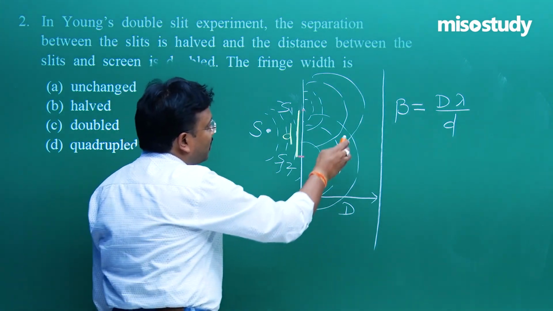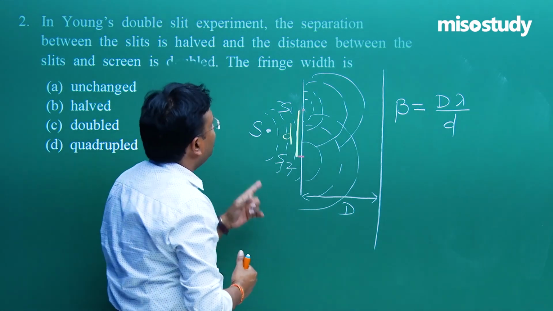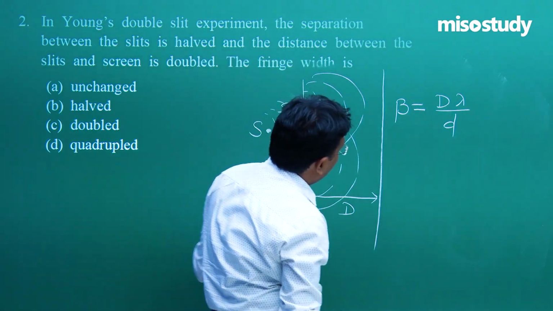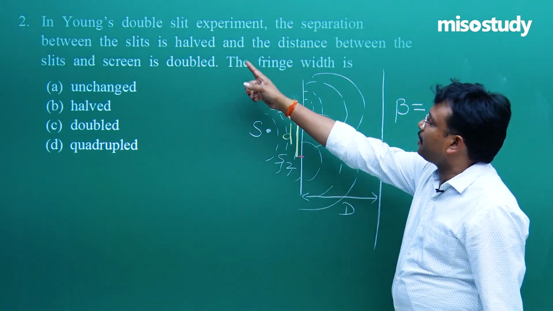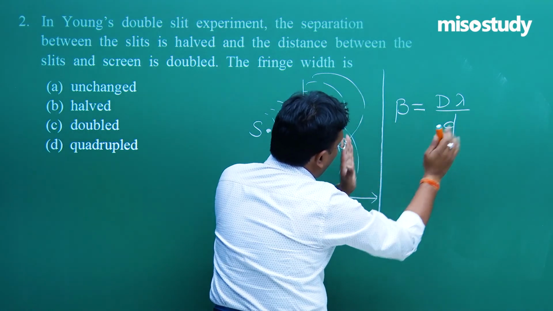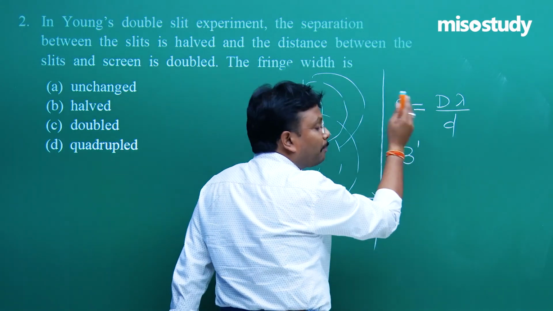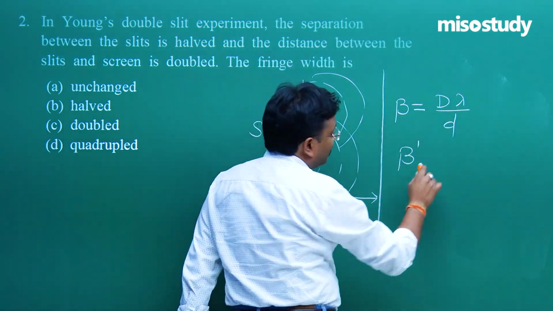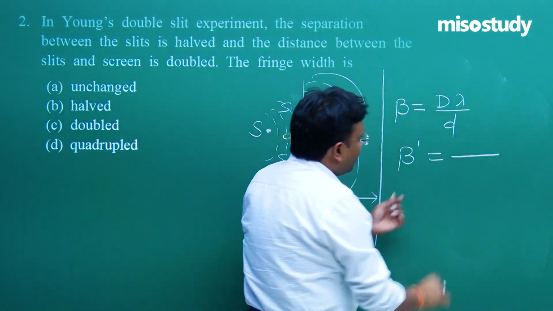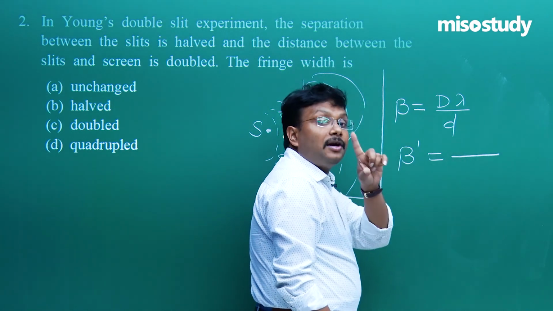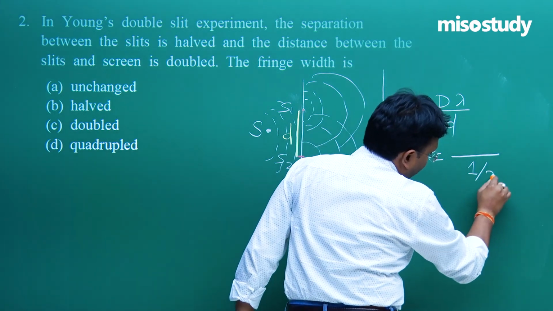Now, once the diagram is clear and the formula is clear, what is left? Next, try to read the problem and then find the solution. Okay, now let's read it. The separation between the slits is halved. So we have to write down the formula twice. This is the first condition. The second condition is beta prime. Why prime? Because now it is bound to change. Beta prime is equal to, so next time it is d by 2, or you can simply say 1 by 2.